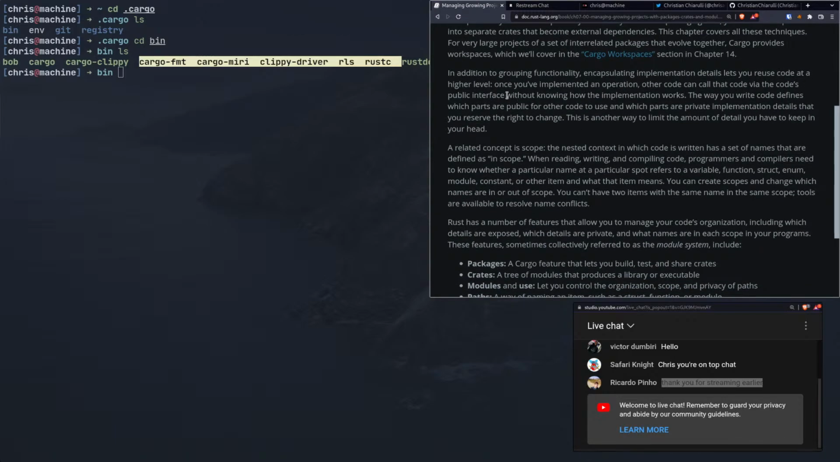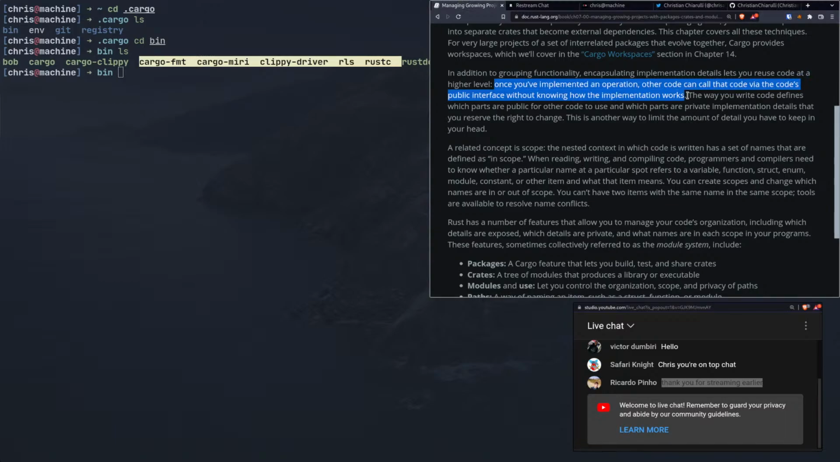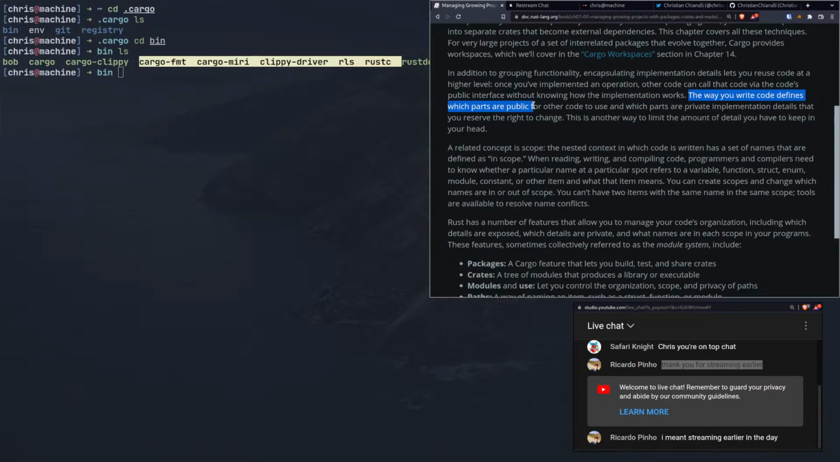All right. So in addition to grouping functionality, encapsulating implementation details lets you reuse code at a higher level once you've implemented an operation. Other code can call that code via the code's public interface without knowing how the implementation works, right? So it's like the DRY principle. If you've never heard of the DRY principle, it's don't repeat yourself, right? So we don't want to repeat ourselves. We want reusable modules. That's basically why we want to do this. The way you write code defines which parts of...